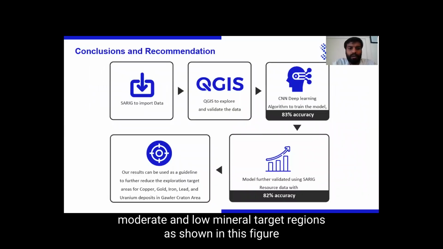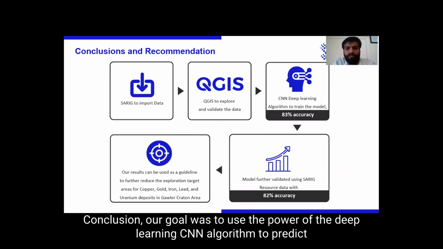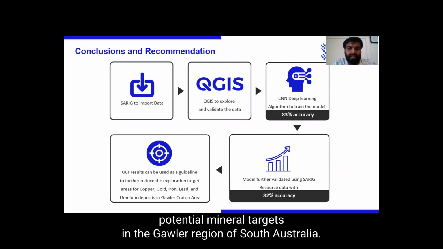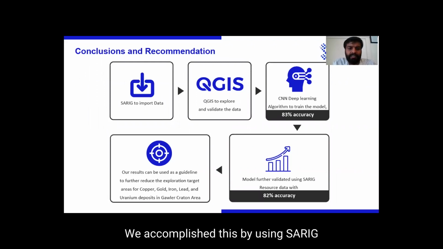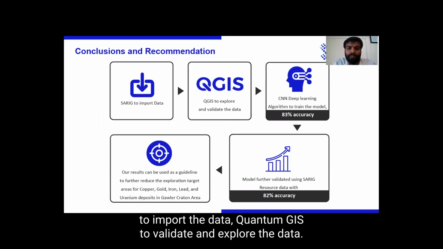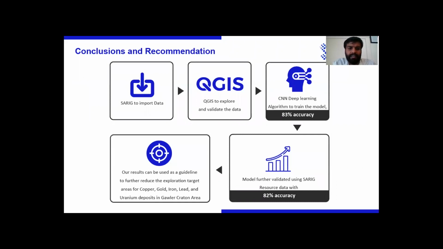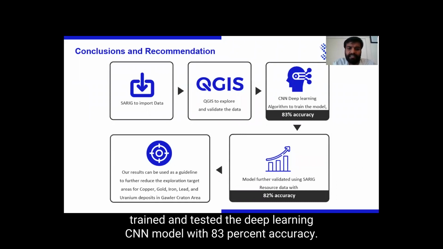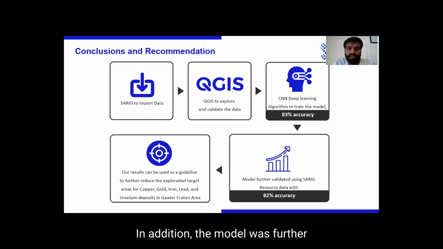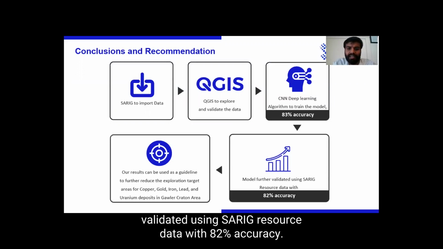Conclusion. Our goal was to use the power of the deep learning CNN algorithm to predict potential mineral targets in the Gawler region of South Australia. We accomplished this by using CERIG to import the data, QGIS to validate and explore the data. Then we developed, trained, and tested the deep learning CNN model with 83% accuracy. In addition, the model was further validated using CERIG resource data with 82% accuracy.